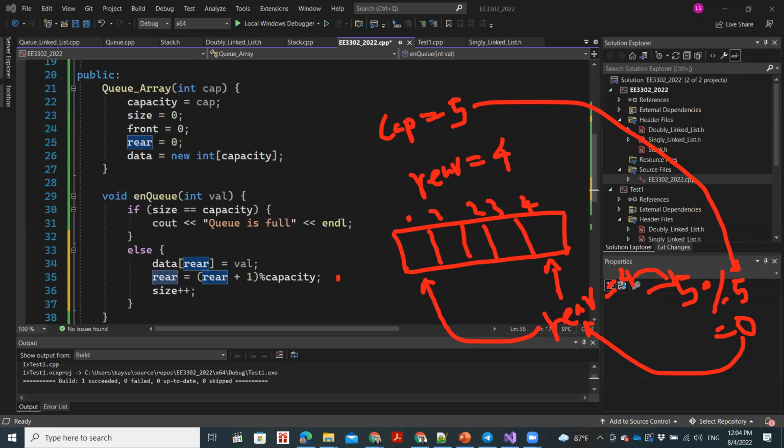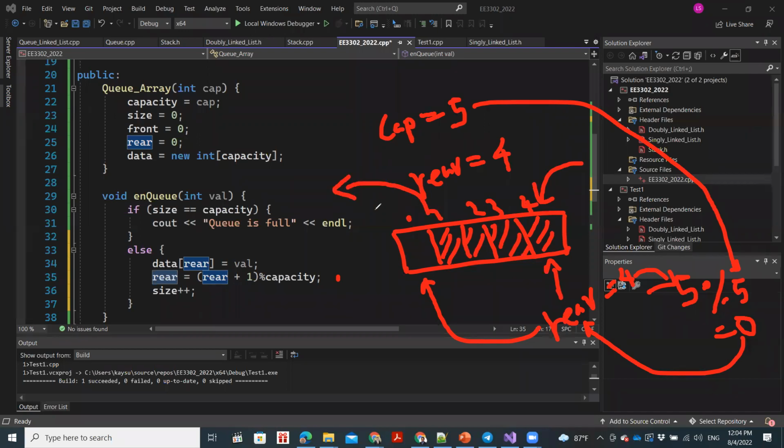There's a question: why do we need to shift the rear to the first element again? The reason is, I told you, it's like a circular implementation. So our queue is something like this. With time we add elements to the end and we remove elements from the front as well.